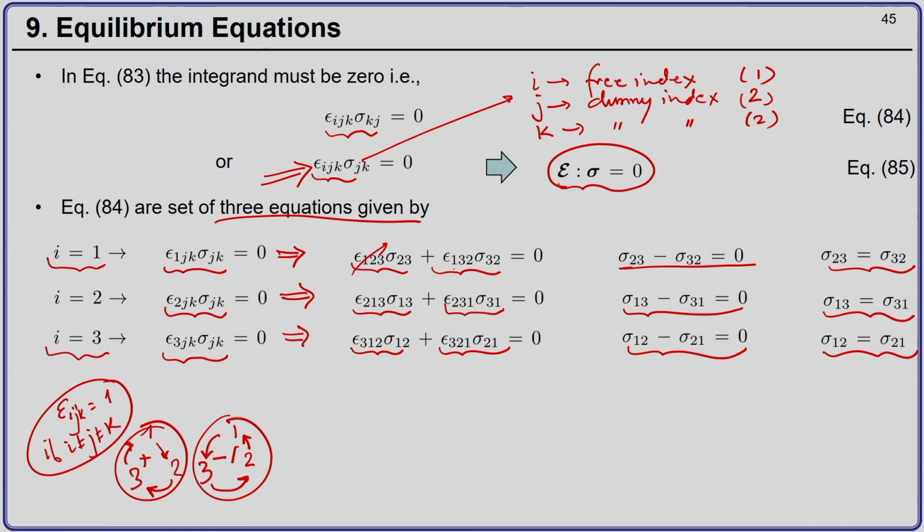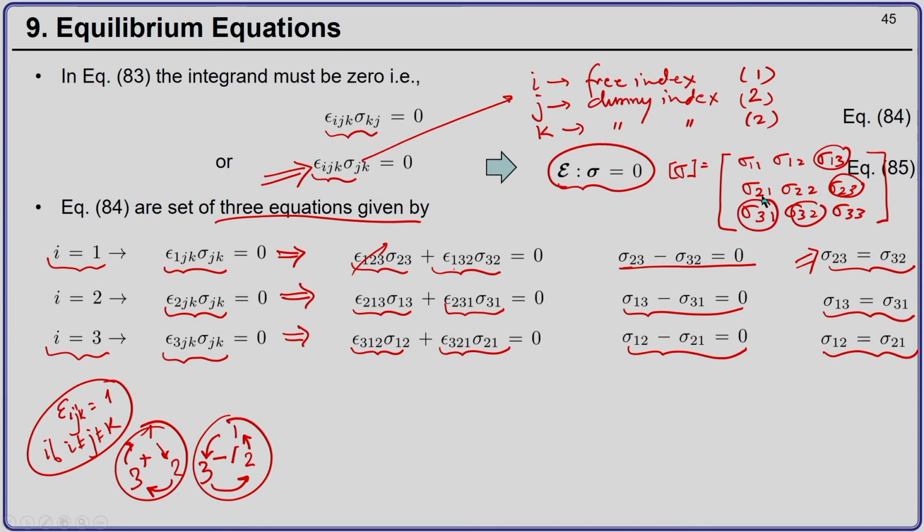And now remember, sigma, the Cauchy stress, can be written as a 3 by 3 matrix like this. Let me write sigma 3 2 and sigma 3 3. Now, sigma 2 3 is sigma 3 2, sigma 1 3 is sigma 3 1, and sigma 1 2 is sigma 2 1.